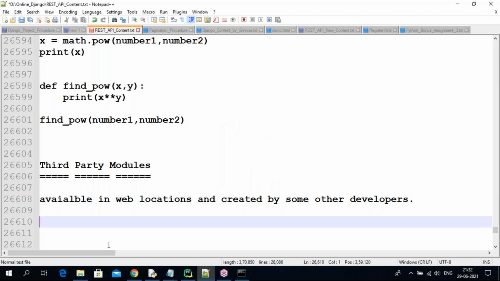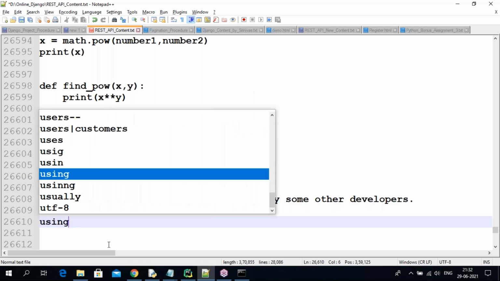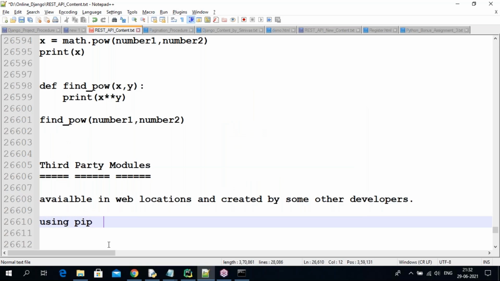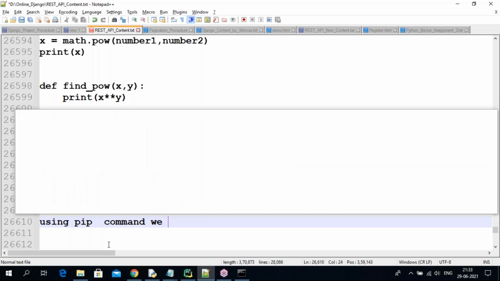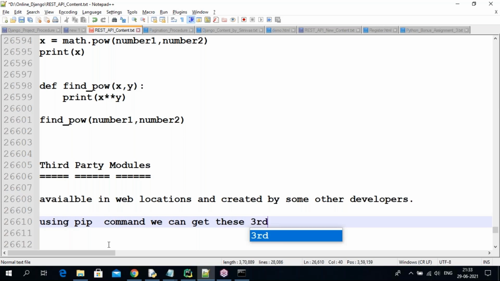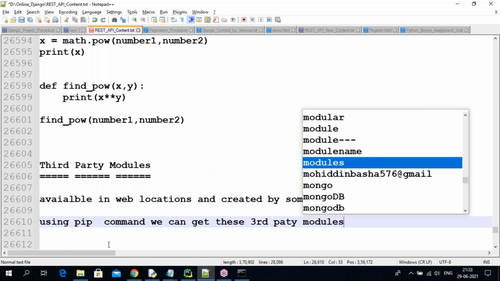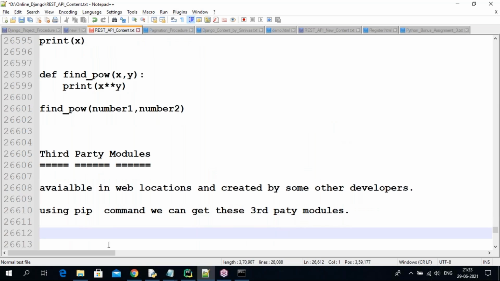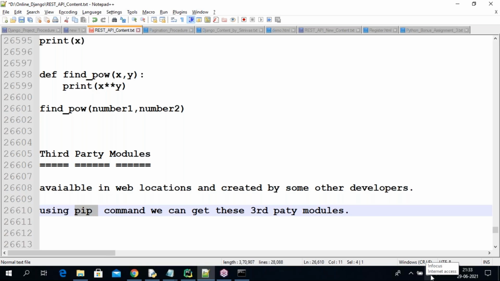Using the pip command, we can get these third party modules. That is the process. Pip always interacts with the internet, searching for the third party module, downloading and installing it.